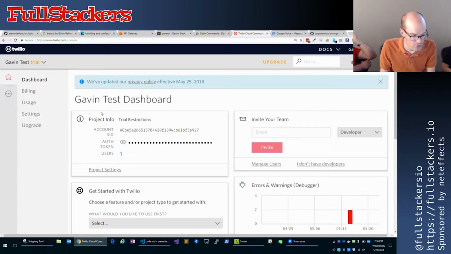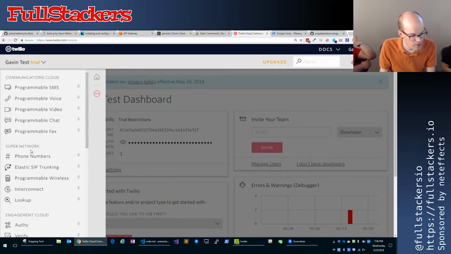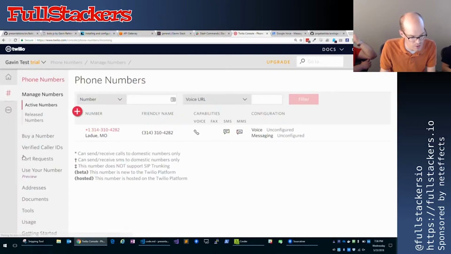But when you create a Twilio account, you've got all these different services. And so I've gone ahead and created a phone number, which they'll assign you. It's an interesting process. If you haven't done it, you can request things, and you can try and match a certain digit pattern, so you can match a word or something.